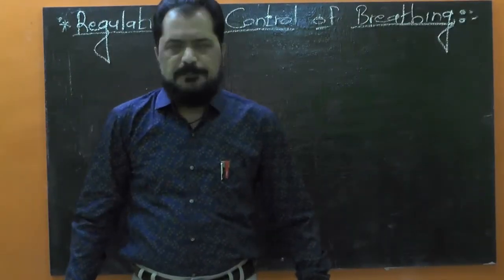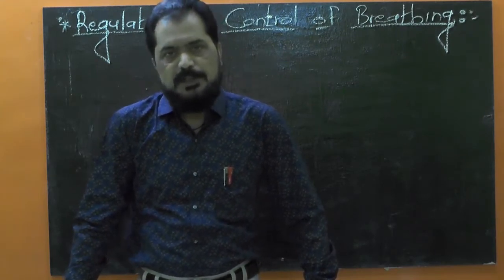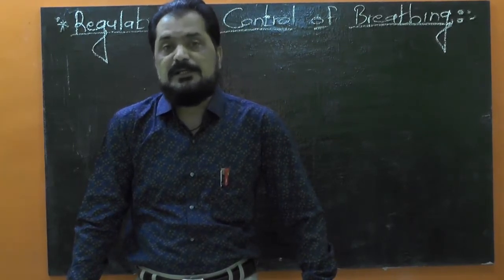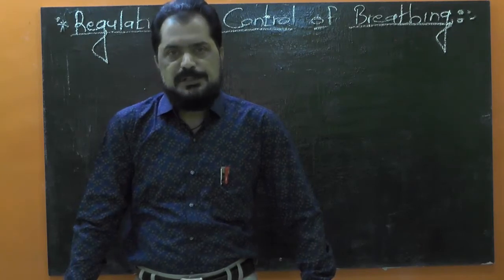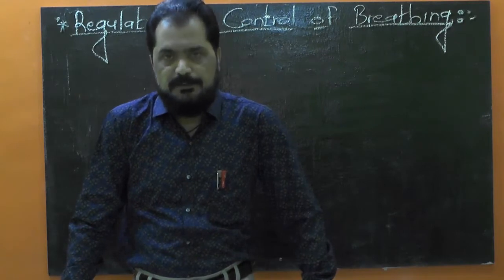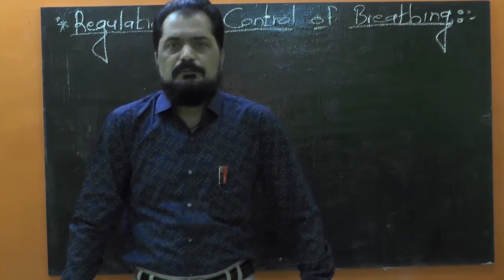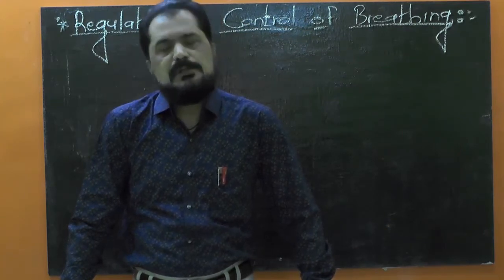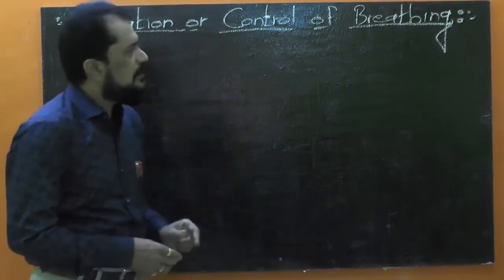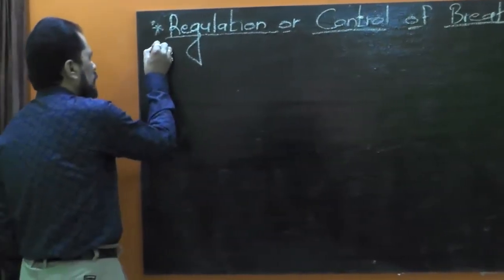The act of breathing is controlled by a dual mechanism. It means there is a nervous control as well as chemical control. Nervous control means the control by the nervous system, the brain, and chemical control means the control brought about by different hormones or chemical substances. Here we have to study the nervous control over the act of breathing. So let us talk about the nervous control.